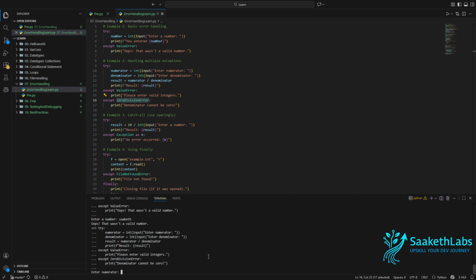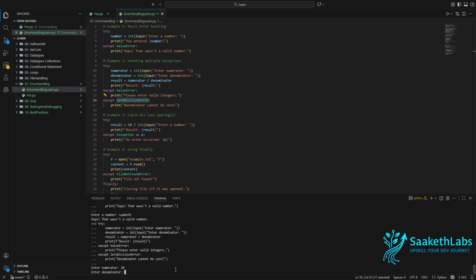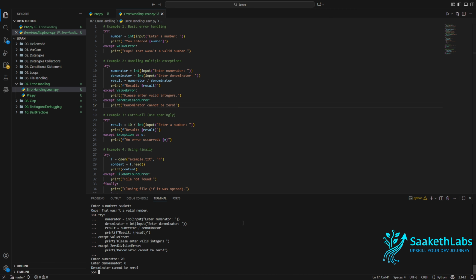So let us try to check that. I copy pasted this command and now I'm adding a numerator. Let me add numerator as 20 and denominator as 0. If I try to execute this, since the denominator is 0, this should throw ZeroDivisionError. Whenever we try to print the calculated result, numerator by denominator, this particular statement will throw ZeroDivisionError, which will ultimately print this statement. Let me just execute. As you can see, denominator cannot be 0.